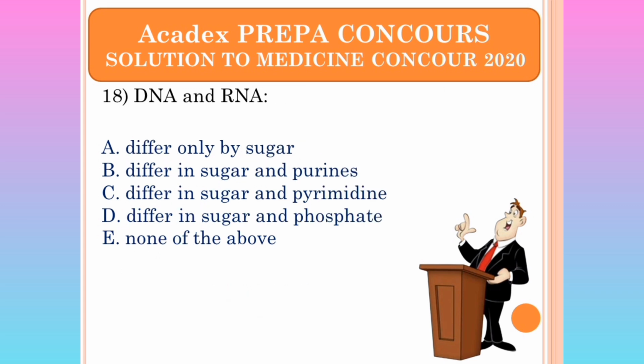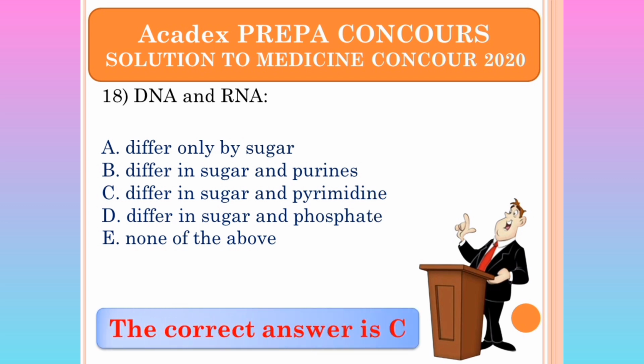18. DNA and RNA differ only by sugar. Differ in sugar and purines. Differ in sugar and pyrimidine. Yes. Differ in sugar and phosphate. None of them. The answer is C. They differ in sugar and pyrimidine.